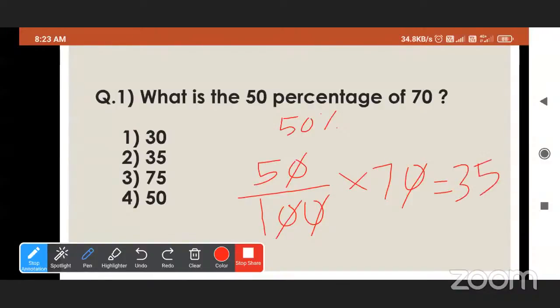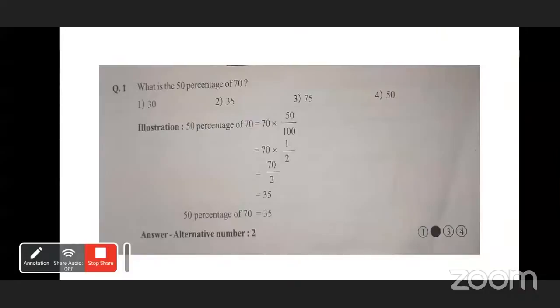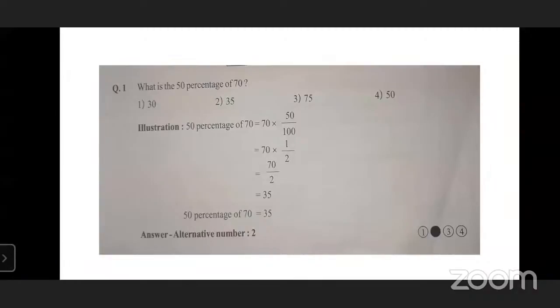Which one is the correct option? 35, the second option. Okay, good. See here, the illustration is given: 50% of 70 means 70 multiplied by 50 upon 100. So here we will get 35.